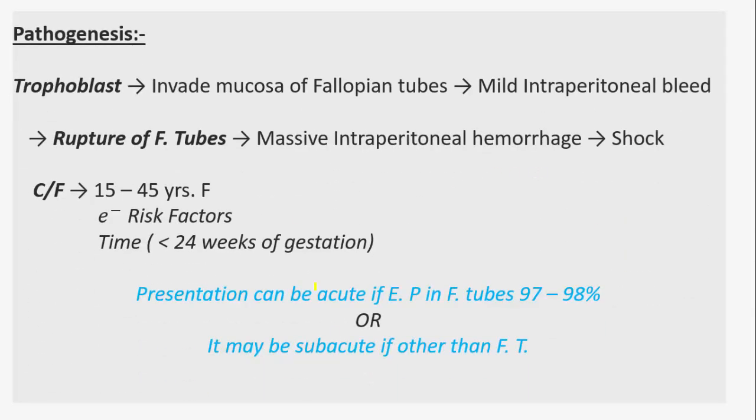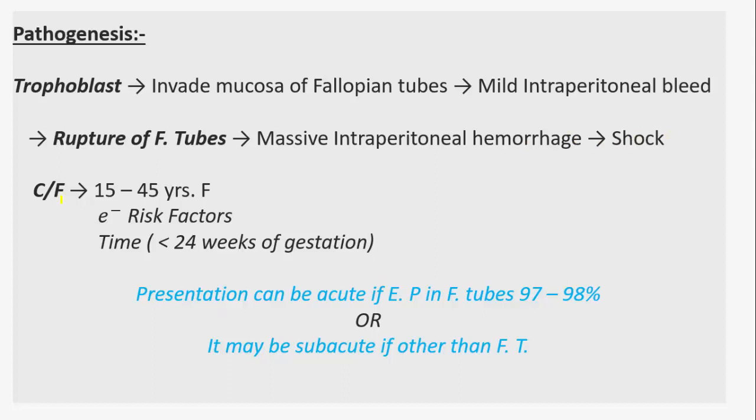The pathogenesis, trophoblast. What happens if the trophoblast invades the mucosa of the fallopian tubes? For example, in the fallopian tube, the implantation occurs and the fertilized ovum doesn't move to the uterus, so it invades the mucosa of the fallopian tube. Then there is mild intraperitoneal bleed and sometimes rupture of the fallopian tubes. Then it causes massive intraperitoneal hemorrhage. Then the patient can go into shock.